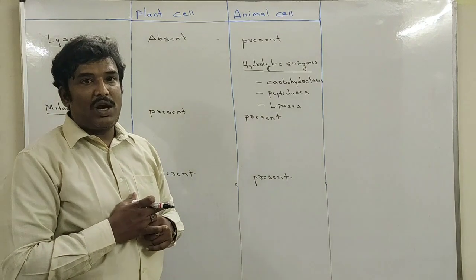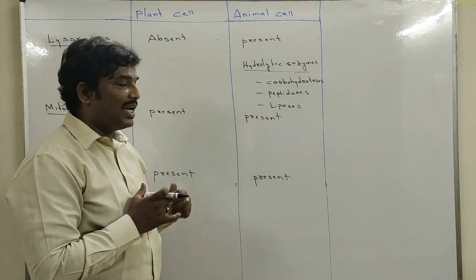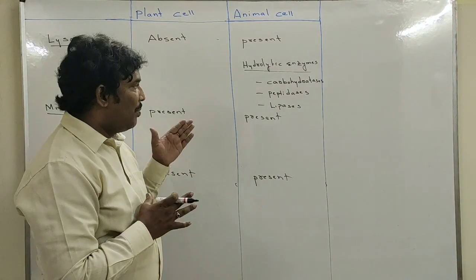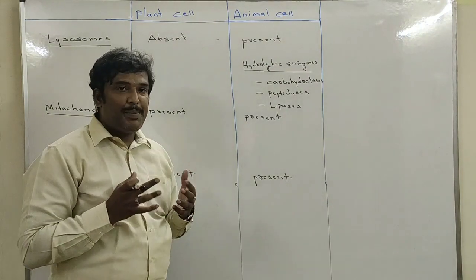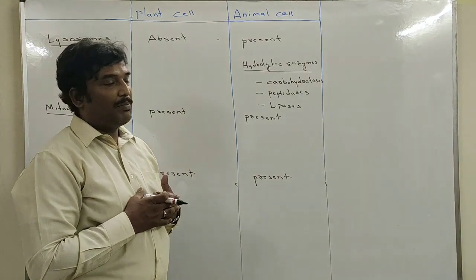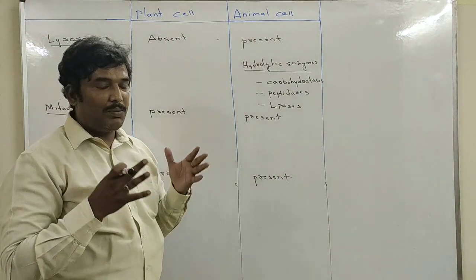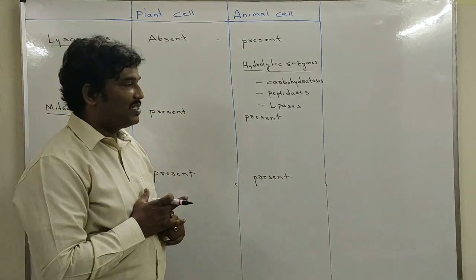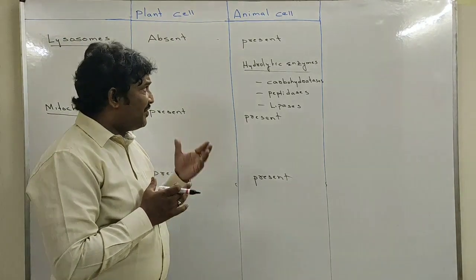Similarly, another enzyme is called lipases. Lipase is the enzyme which is involved in the breakdown of the bonds present in lipids. What is a lipid? A lipid is made up of glycerol plus fatty acid. The bond between the glycerol and the fatty acid is broken down by the enzyme called lipase.